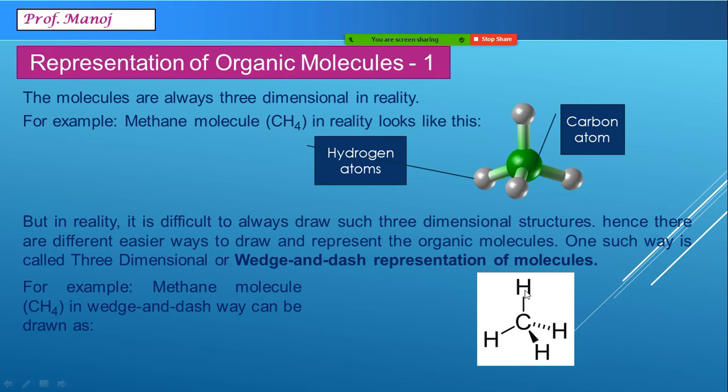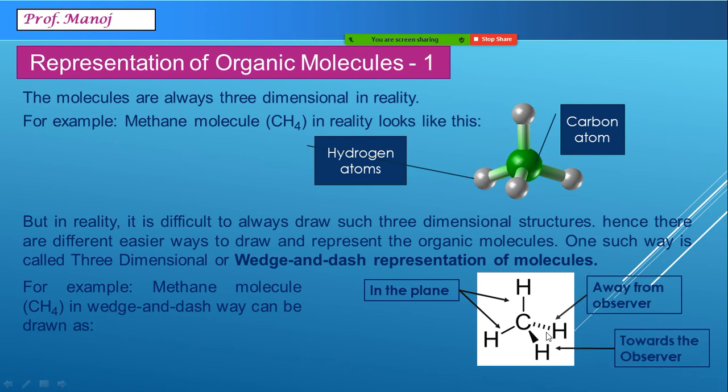So two atoms are in the plane of the board or on the screen. This one is coming outside the screen towards us, and the fourth one is outside the screen but behind us. So these are the ways in which wedge and dash representations are done. In certain organic chapters, writing wedge and dash is compulsory.